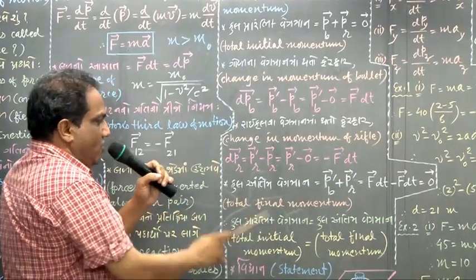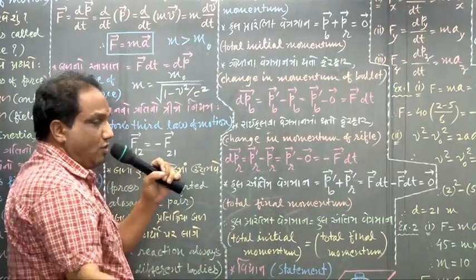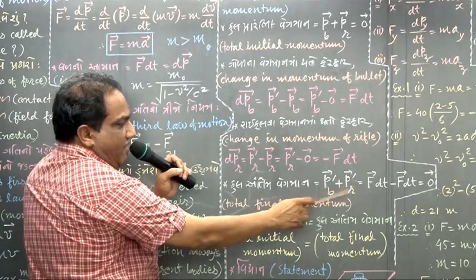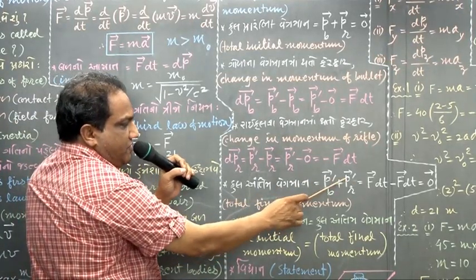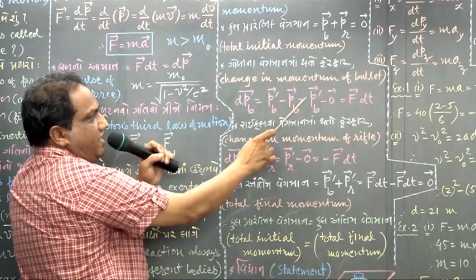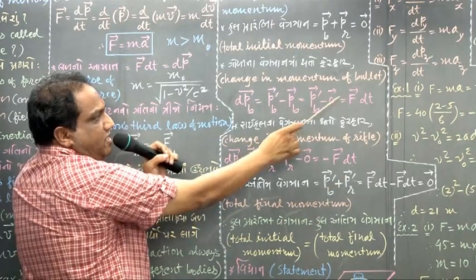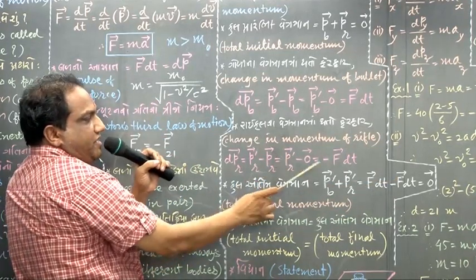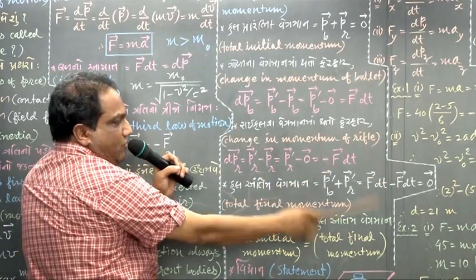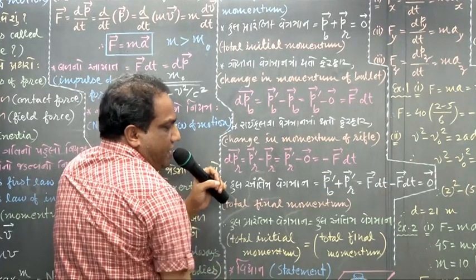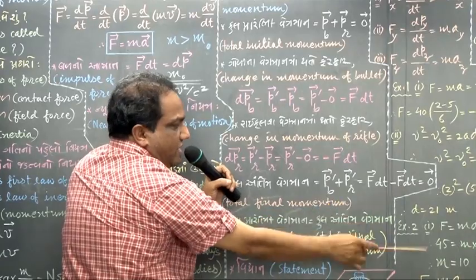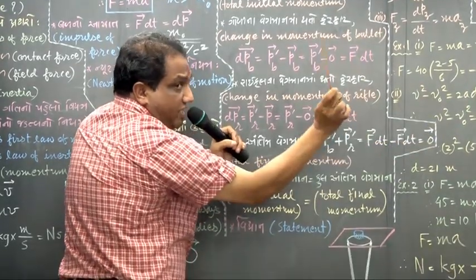Now tell me, what is the total final momentum? Total final momentum of bullet and rifle, that is vector PV dash plus vector PR dash. What is vector PV dash? Vector F into dt. What is vector PR dash? It is minus vector F into dt. Vector F into dt minus vector F into dt. This will cancel, giving you the answer 0 vector.